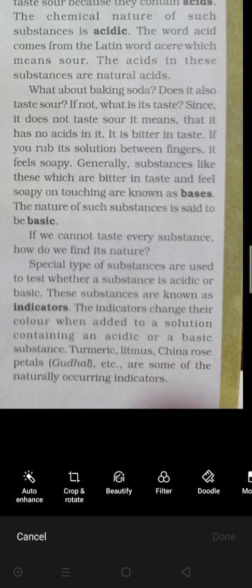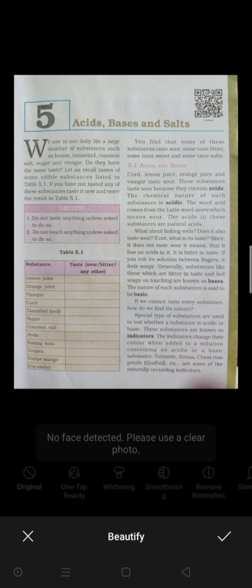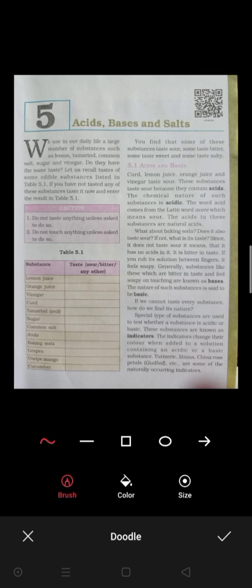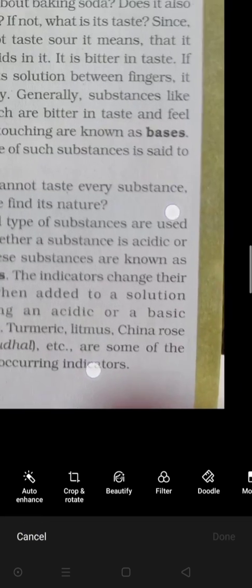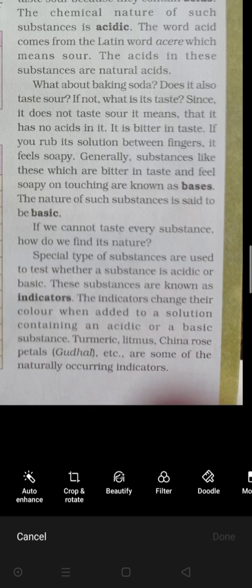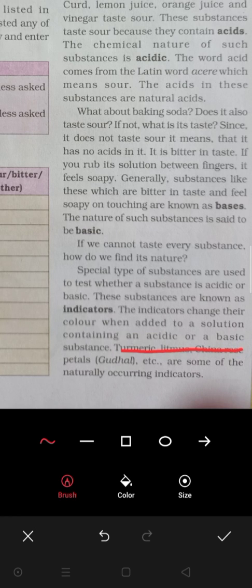are some of the naturally occurring indicators. Here certain examples of indicators are given that you will have to keep in mind: turmeric, litmus paper, china rose petal. Okay, these are the certain examples through which we can come to know whether the substance is acidic in nature or basic in nature. Clear? That will be asked in 1 mark. What are the examples of the indicators? Okay, these are the examples.